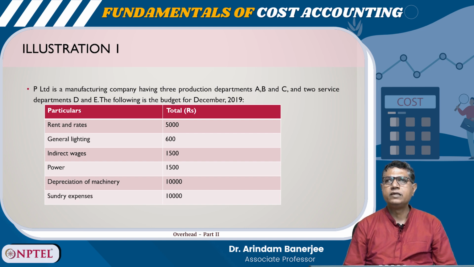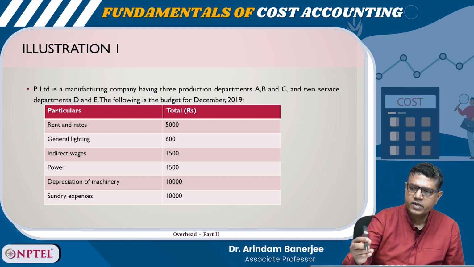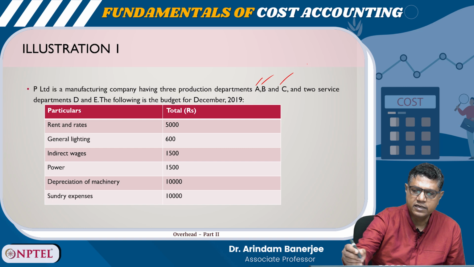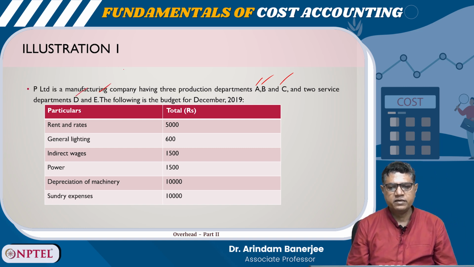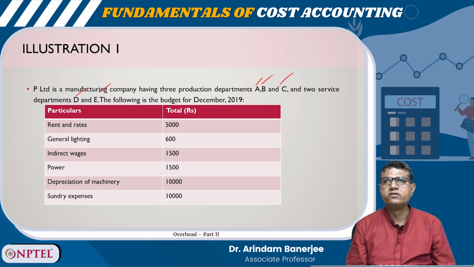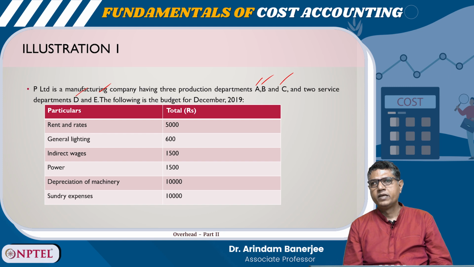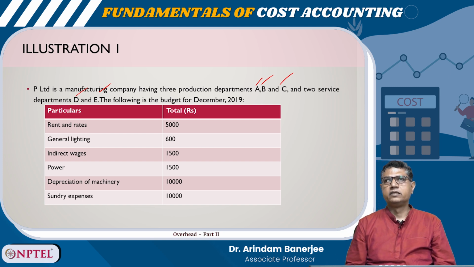So, here is one illustration. P Limited is a manufacturing company having 3 production departments and 2 service departments. See, these are the production departments A, B and C, and D and E are the service departments. Here the particulars given are rent and rates, general lighting, indirect wages, power, depreciation and sundry expenses, right?